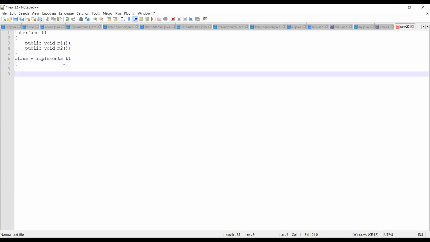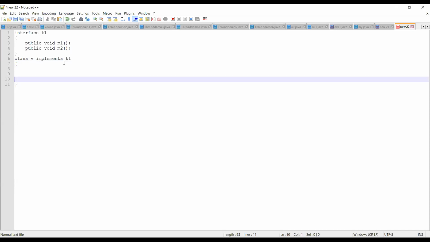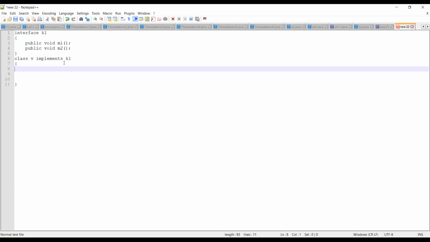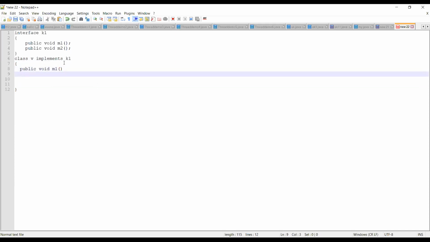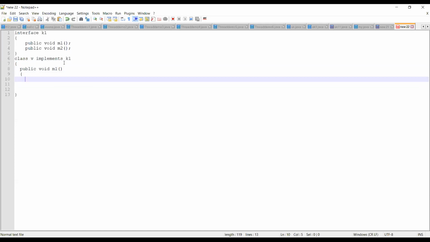Now I need to provide the implementation details. How can I provide them? I'll write public void M1. Now I'll simply type a print message, System.out.println, and I'll write Method one.